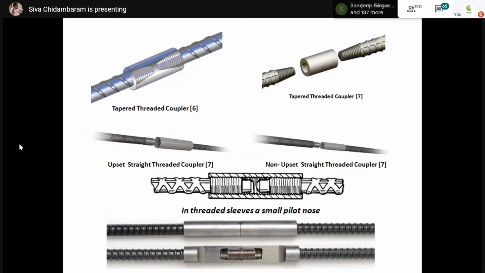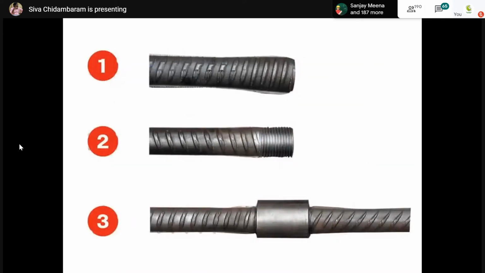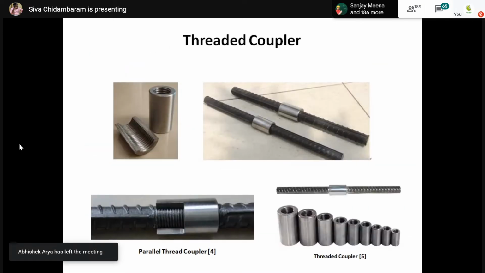And then a lot of different types of threaded couplers are available, because let me exactly come to this point. If you see the third image, a rebar is connected and another rebar is connected through the thread.